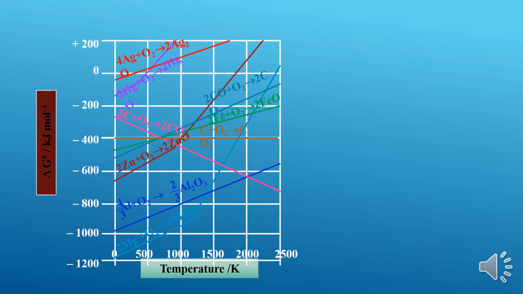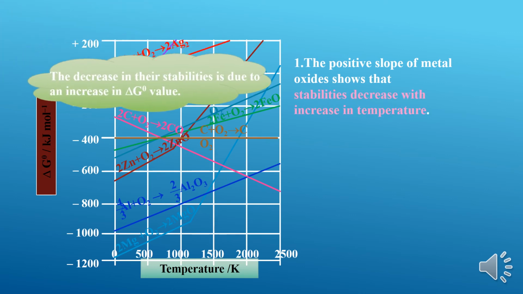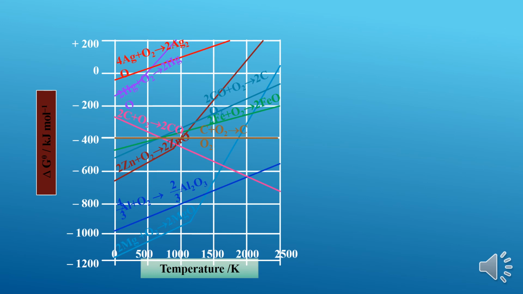Now let us study the significance of Ellingham diagrams. The first point is that in the Ellingham diagram, all the slopes are in the positive direction. So as the temperature increases, the stability of the metal oxide decreases. This is due to the increase in the delta G naught value. Secondly, there are certain sudden changes in the graphs.